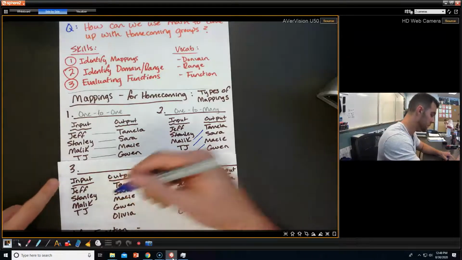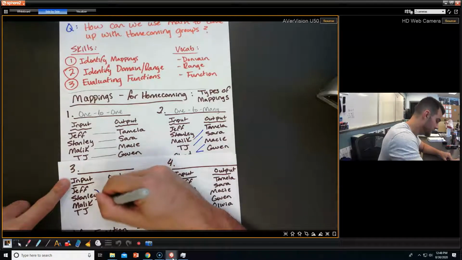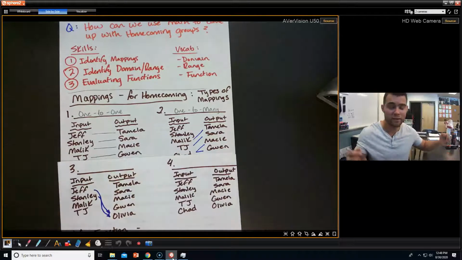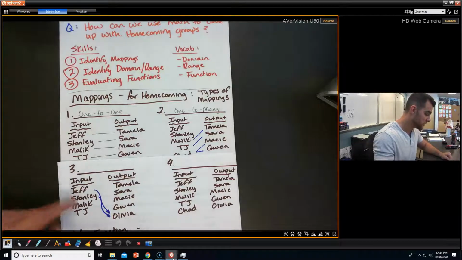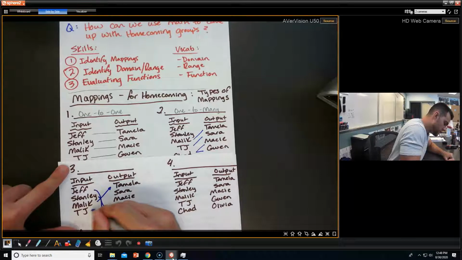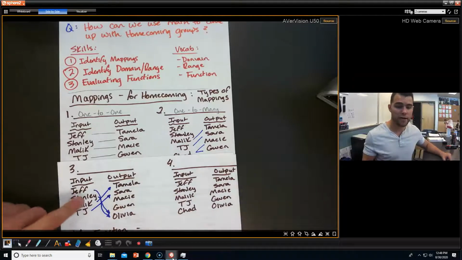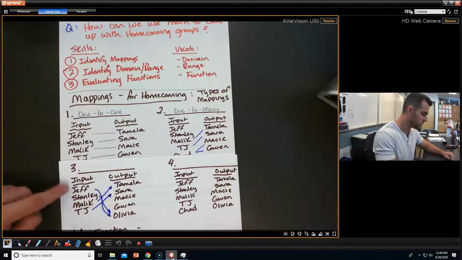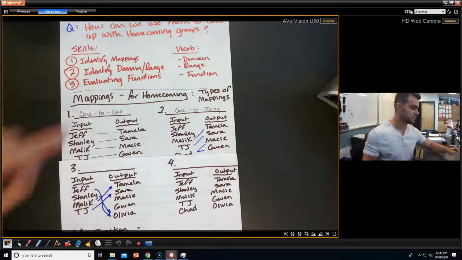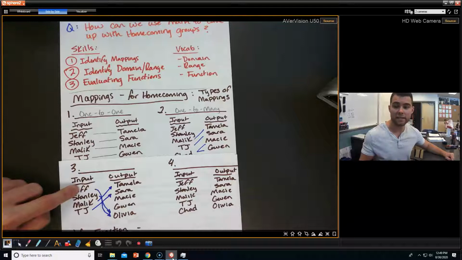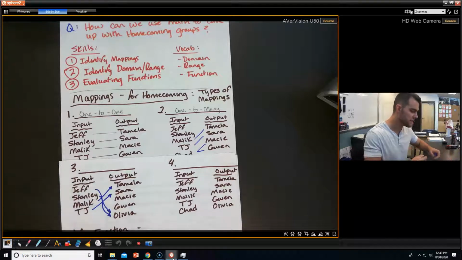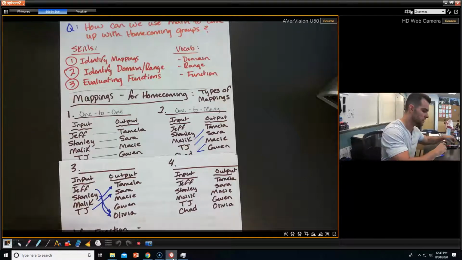She's going to take both Jeff and Stanley this time because they didn't get to go on dates with the other group. So Jeff and Stanley will go with Olivia, Malik will go with Tamala, and TJ will go with Sarah. And now Macy and Gwen, kind of in a pickle like they were with Jeff and Stanley, are going to go with each other. If the last one was one to many, this one is many to one. We're taking many, Jeff and Stanley, to Olivia. So this is many to one.